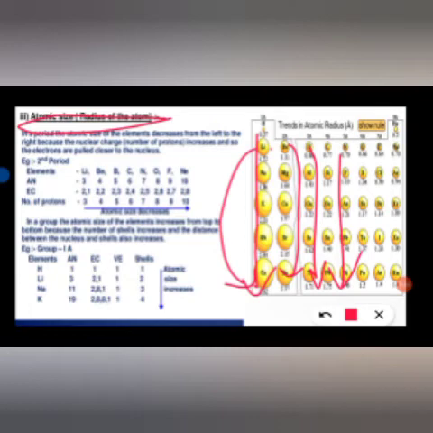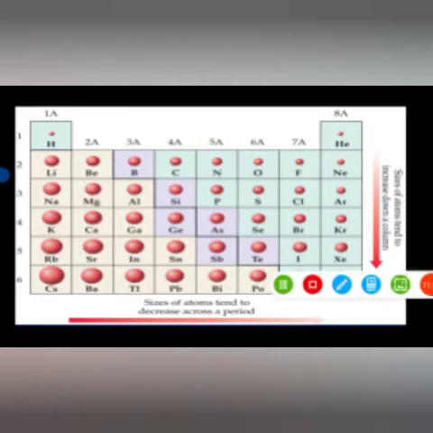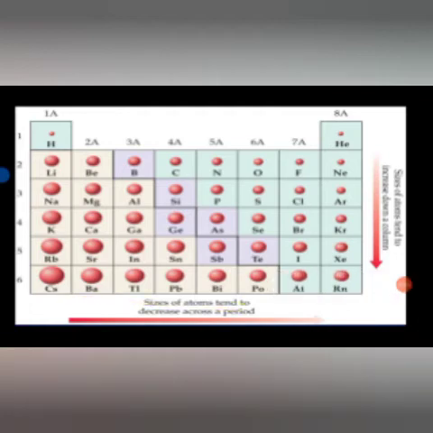You can see here hydrogen has 1 shell, lithium has 2 shells, sodium has 3 shells, potassium has 4 shells. It means that with the increase in number of shells, the atomic size will also increase. Size of atom tends to decrease across the period, whereas along the group size will increase. Why will size decrease along the period? Because of the increase in atomic nuclear charge.